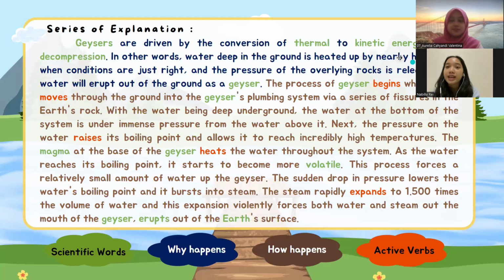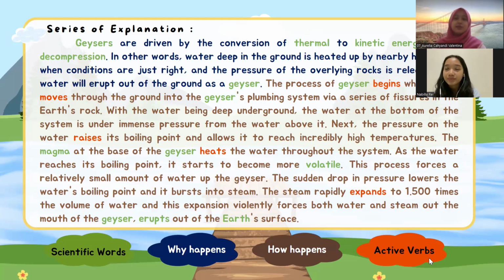This part is called the series of explanation. Geysers are driven by the conversion of thermal to kinetic energy during decompression. In other words, water deep in the ground is heated up by nearby hot rocks. When conditions are just right and the pressure of the overlying rocks is released, the water will erupt out of the ground as a geyser. So this blue part explains why geysers happen. We can find scientific words here, such as geysers, thermal, kinetic energy, decompression, and geyser again.